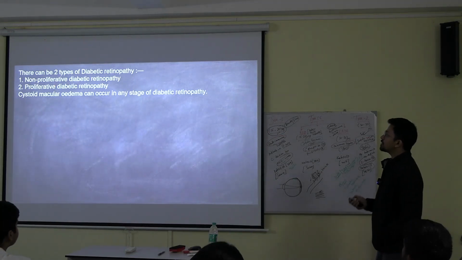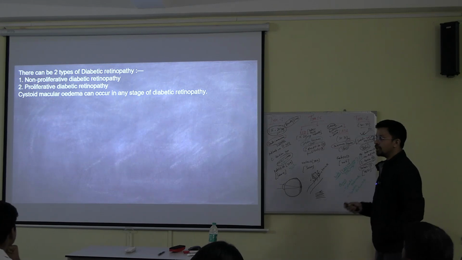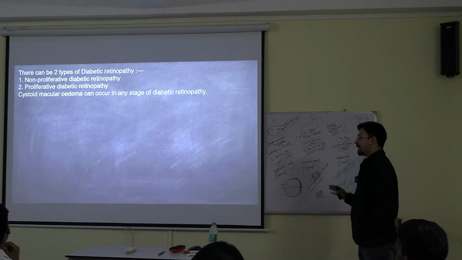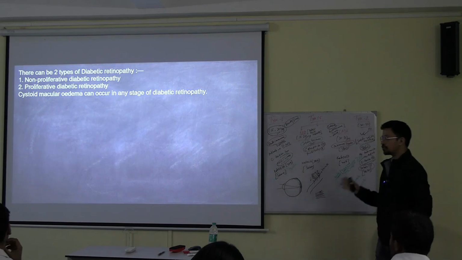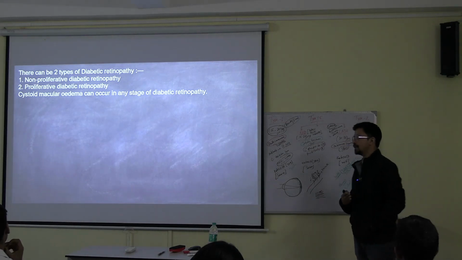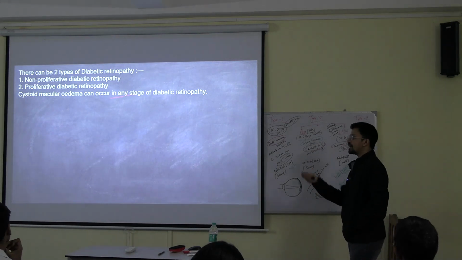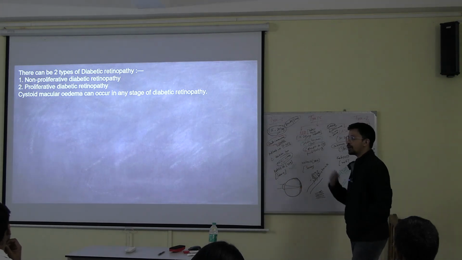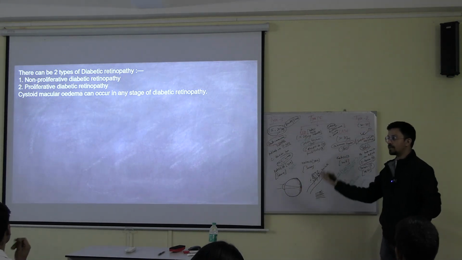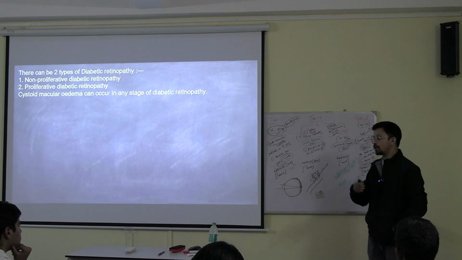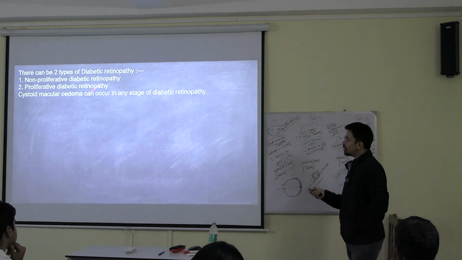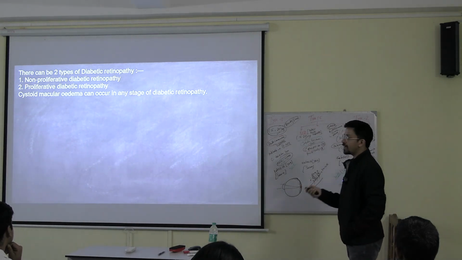Now, there can be two types of diabetic retinopathy. One is non-proliferative, another one is proliferative. Okay, no need to go into that depth. What is proliferative, what is non-proliferative? When you go to your ophtha, 3rd year, that time you have to know in detail about it, how proliferative can be divided into multiple stages, how non-proliferative is divided. But in any of the cases, cystoid macular edema can occur in any stage.